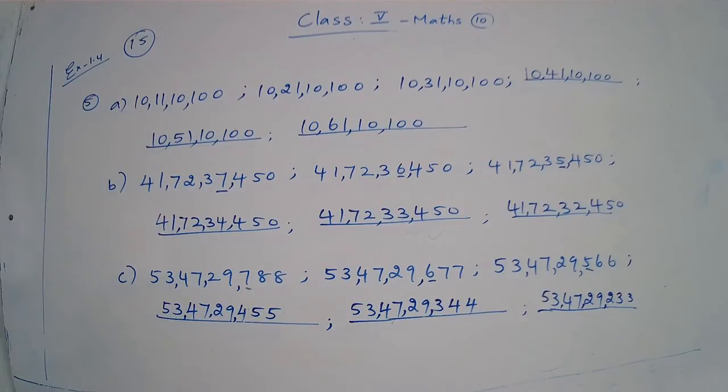Fifth question. Answers you write in the book. Questions are given, so you should write the answers. Okay children, write it. Page number 15, question number 5. In 5, A part, B part, C part. You write the answers. Write fast and write carefully. Okay.